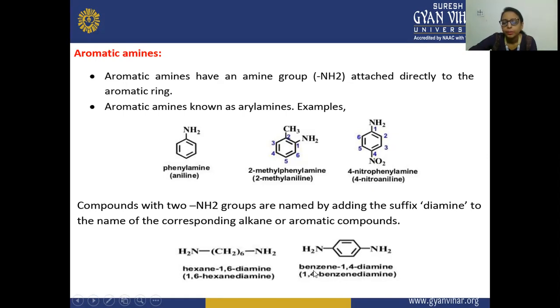Next, two amine groups are present on this benzene ring. So it is named benzene. This is your benzene, and on the first position and the fourth position these amines are present. That is why it is named benzene-1,4-diamine, or you can also write 1,4-benzenediamine.